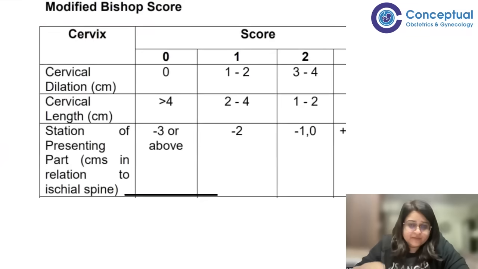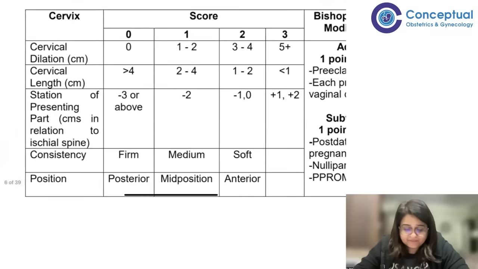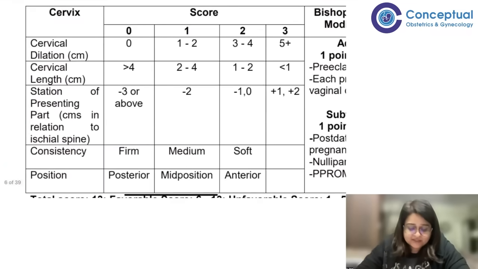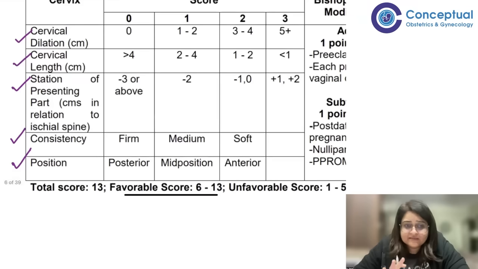Now, this is the modified Bishop score. Most of you know this. So you have 5 components: the cervical dilatation, cervical length, station, consistency, and position. These are the 5 components.